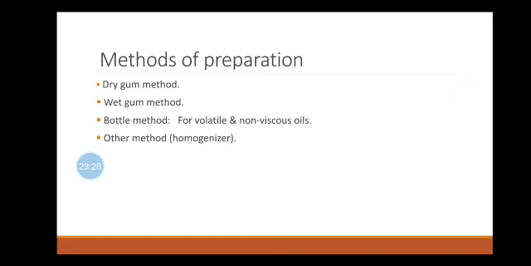In these various methods, the proportion of oil, water, and gum acacia is required for different types of oils. According to their proportion, the gum, oil, and water should be added.